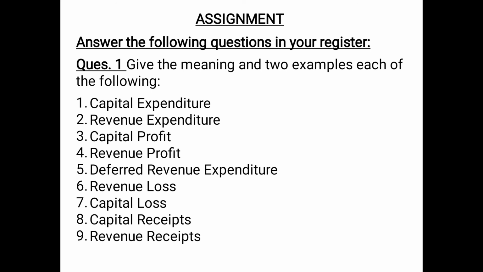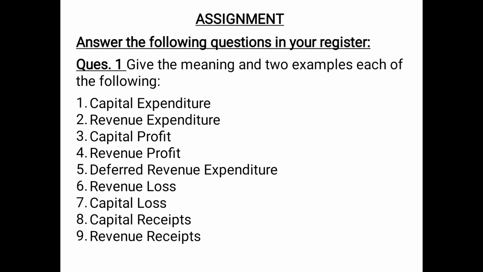Then revenue loss is a loss incurred in the normal course of business. For example, loss on sale of stock. Then misappropriation or embezzlement of cash by an employee within the business hours. Then capital loss is the loss which is not incurred in the normal course of business. For example, loss on sale of fixed assets, then loss on issue of shares, debentures, etc. Then capital receipts, these are the receipts which are not received in the normal course of business. For example, sale of fixed assets, then loan taken by a business, etc.